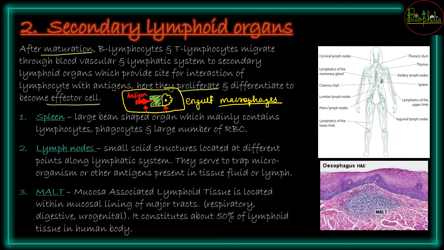So spleen is a large bean shaped organ which is going to be mainly consisting of lymphocytes, phagocytes and large number of RBCs. So large number of RBCs होते हैं because spleen is going to be called as graveyard of RBCs. यानी जो भी RBCs का शेप सही नहीं है या हीमोग्लोबिन कंटेंट सही नहीं है या because of some reasons these died because of natural death or because of some disease, all these will be going to the spleen और spleen में इनको destroy किया जाएगा. That becomes the graveyard of the RBCs. So that is very important once you understand the organ that is spleen.